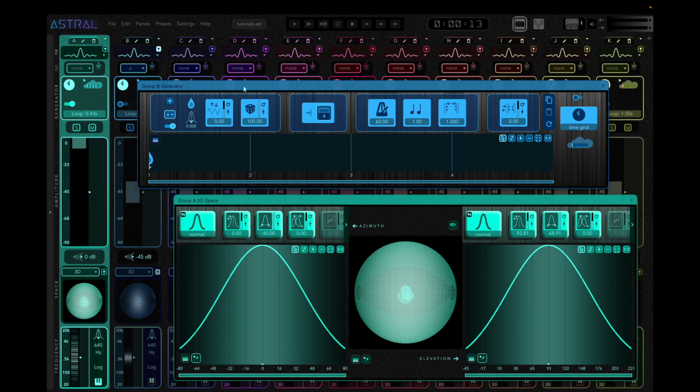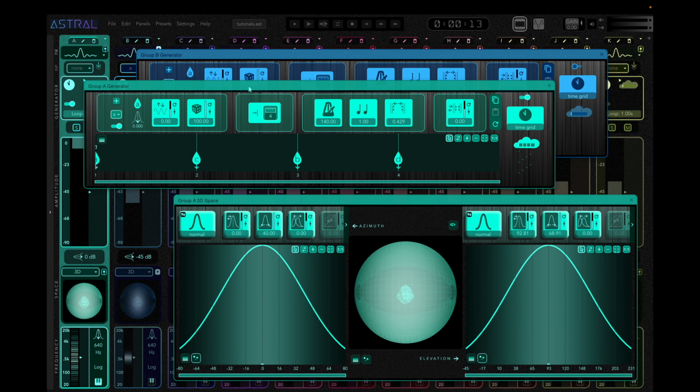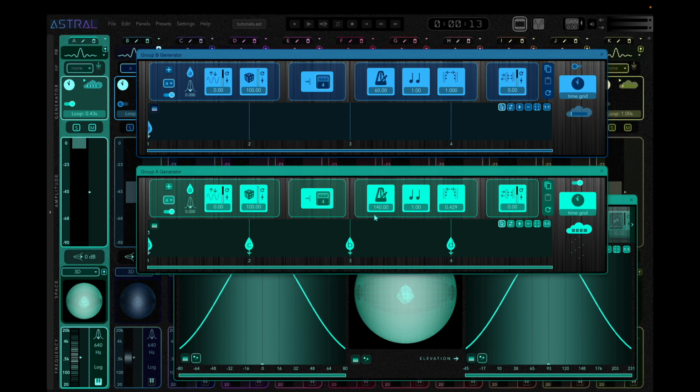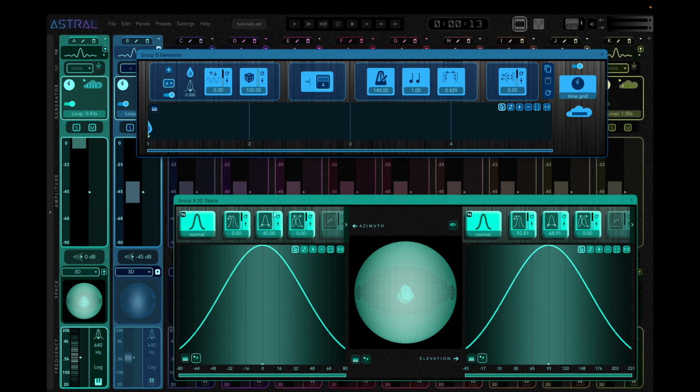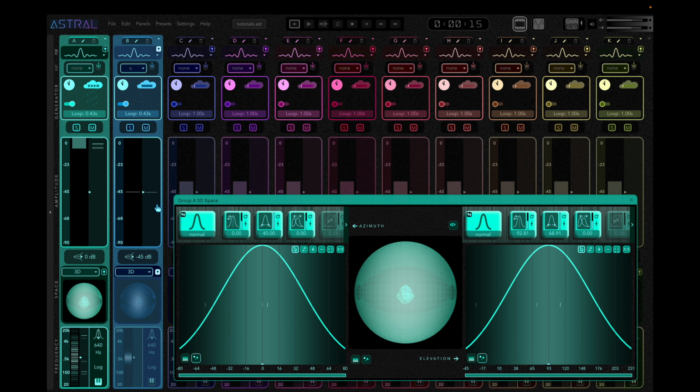Let's now click on Group B's cloud icon to set the group's rhythm. In Astral, every filter group can have its own independent tempo and rhythm. In the first tutorial, I set the tempo for Group A to 140. I am going to use the same tempo for Group B. Next, I am going to change Group B's amplitude probability function type to constant, so that the kick will always have the same loudness. I can now raise Group B's amplitude to be able to hear the kick in the mix.